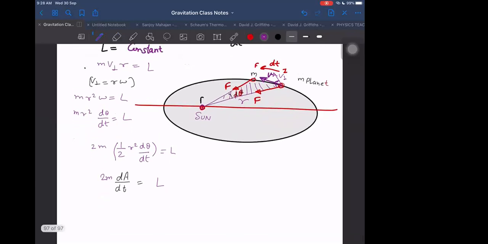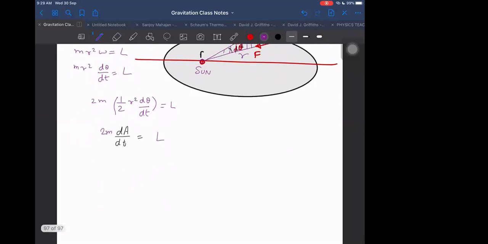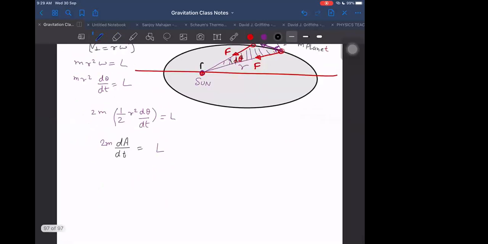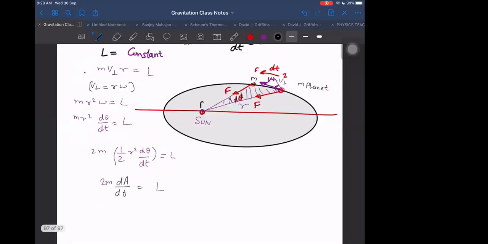Then what is the areal velocity? Why is it dA by dt? Because notice here, what is the area of this small triangular shaded part? Let us find it out.